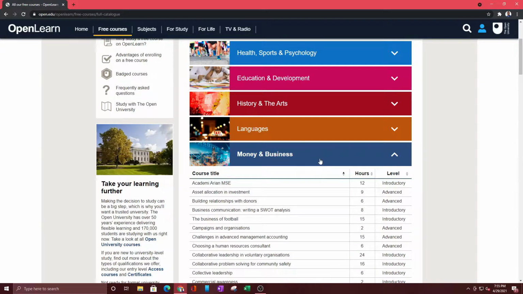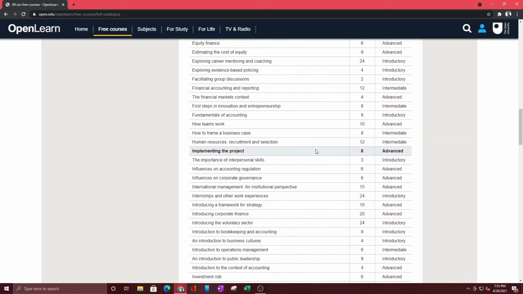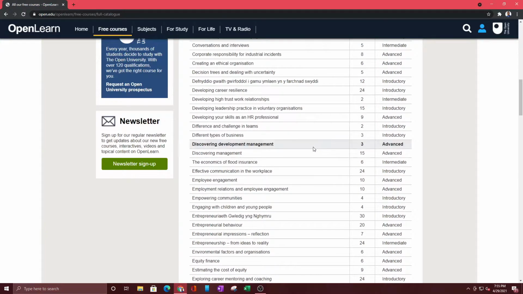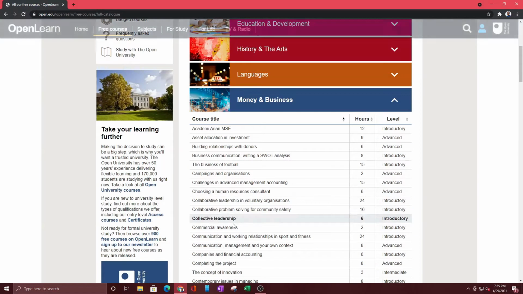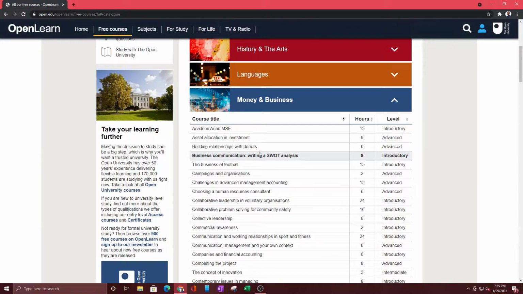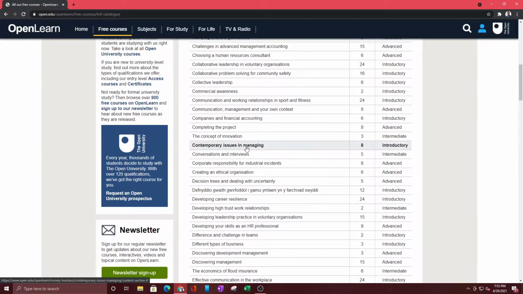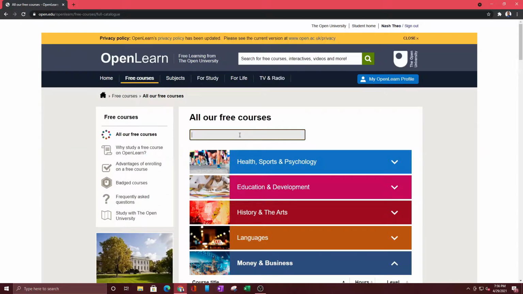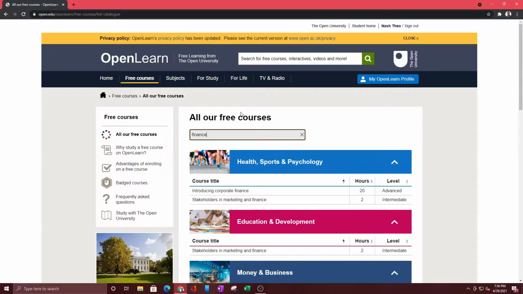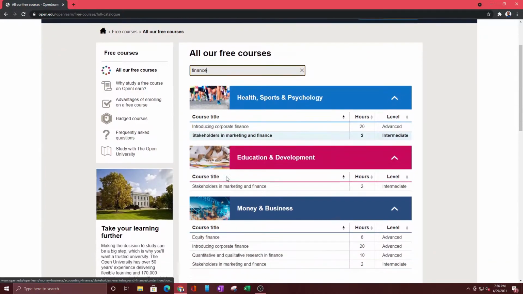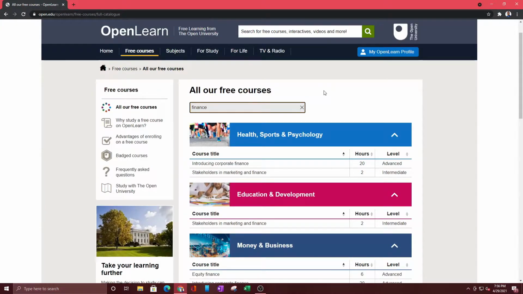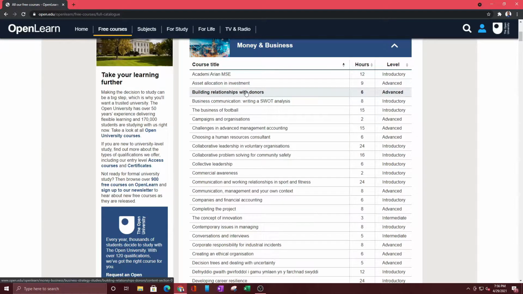And this is a pretty long list that you can go through. One of the cool tricks that I found out is that on the top, you can search for something if you don't want to go through the list. But if you don't know exactly what you're looking for, I recommend looking through this list and picking up the interesting things that you see. If you look up something in finance, it's going to show up here, introducing corporate finance. So you're going to see all the titles related to finance.